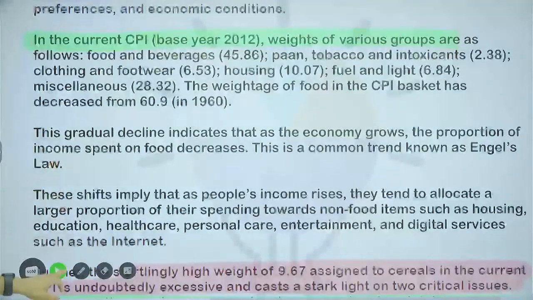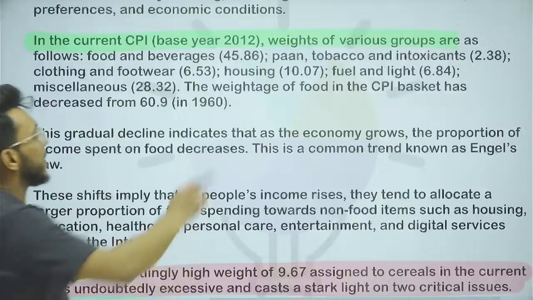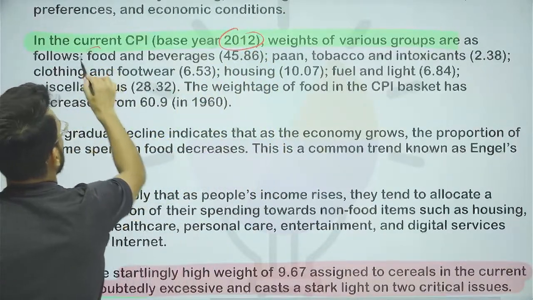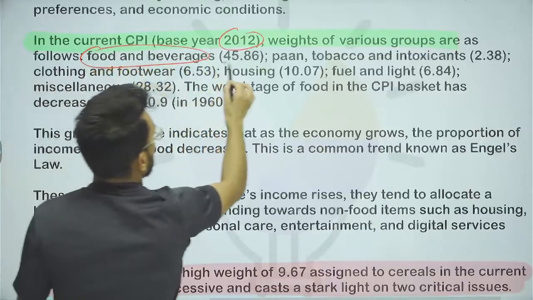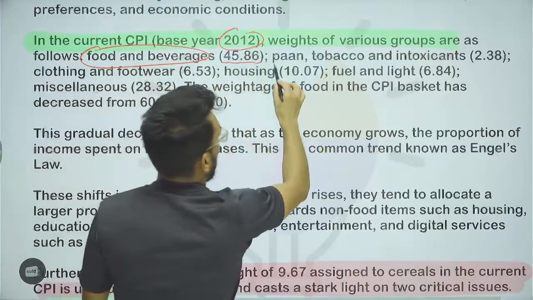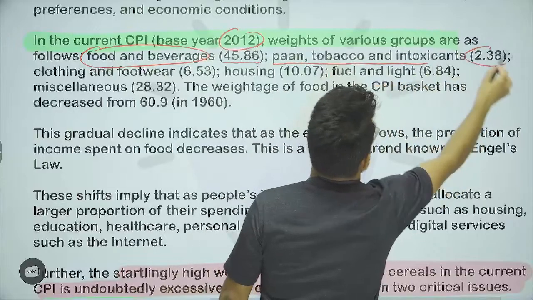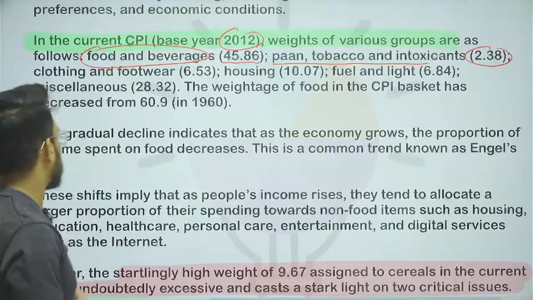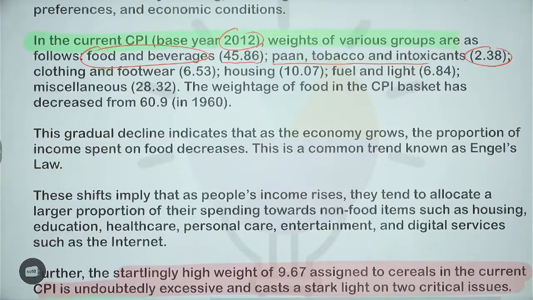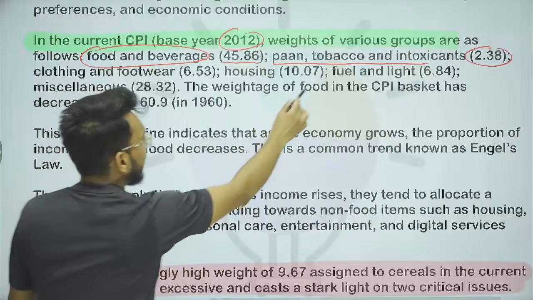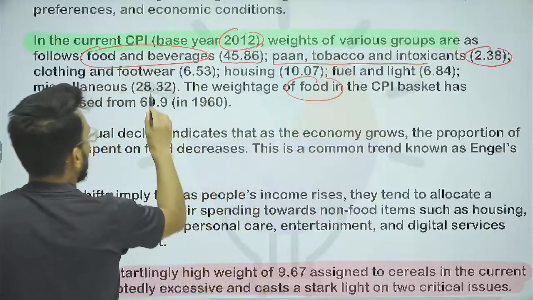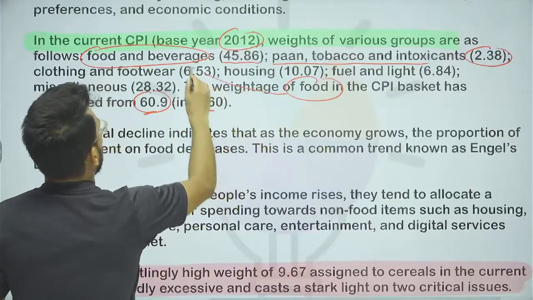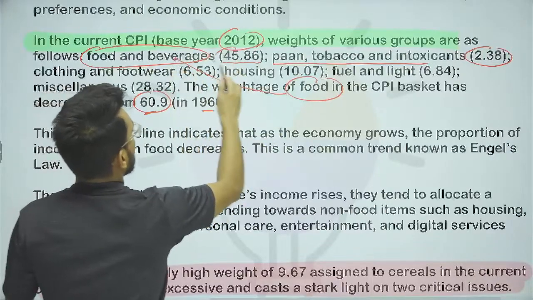Now guys, when we talk about the present consumer price index, the base year is 2012 and different categories are there. For example, food and beverages have been given 45.86% weight. Pan, tobacco and intoxicants have been given this much weight. Likewise, different categories of items are there and the weightage has been given. Now guys, the weightage of food in the CPI basket was 60.9% in 1960, but today food is just 45%.